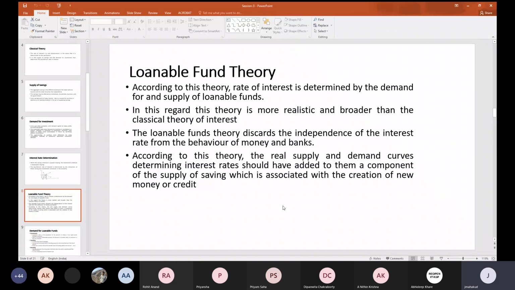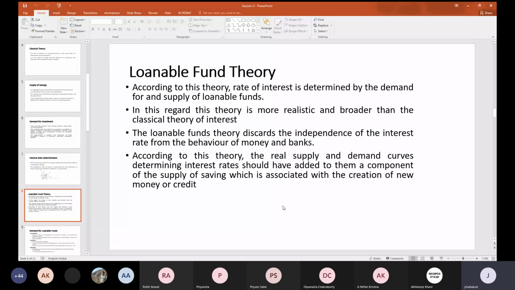This theory is more realistic. According to this theory, the real supply and demand costs which determine the interest rate should have added to them a component of the supply of savings. So it is not that the total money which is saved will be invested in the market; it is a part of the savings which will be invested. And there are certain factors we should understand, whether the money the bank is ready to provide can be invested in the market. That is what we should always keep in mind.